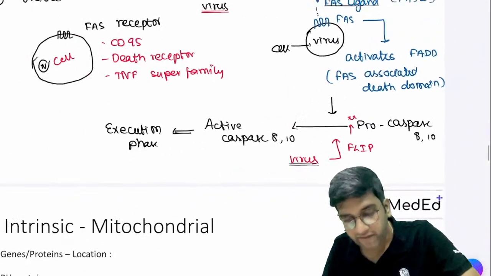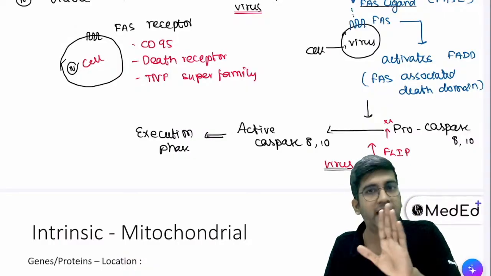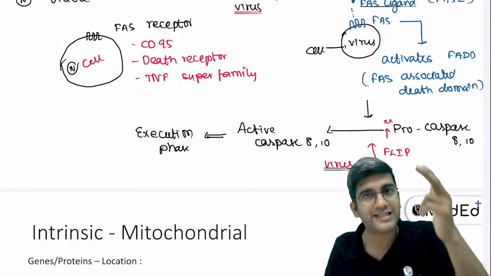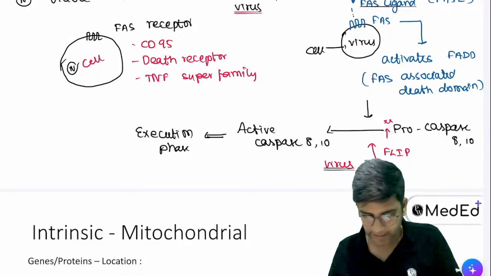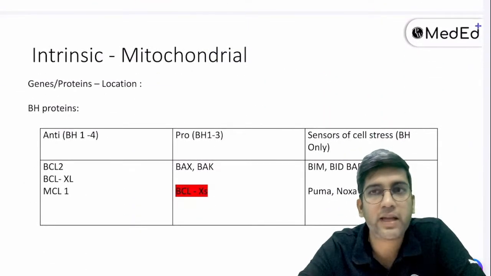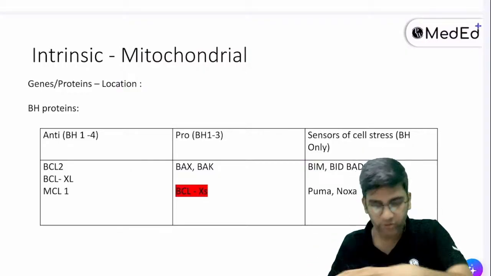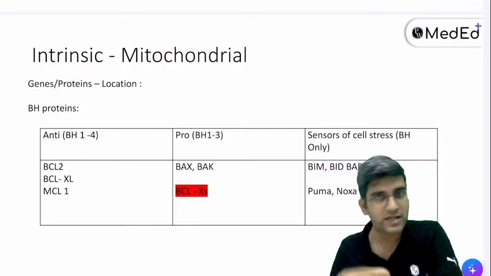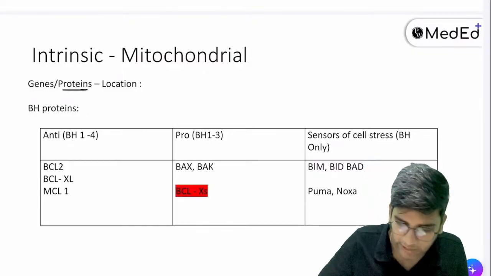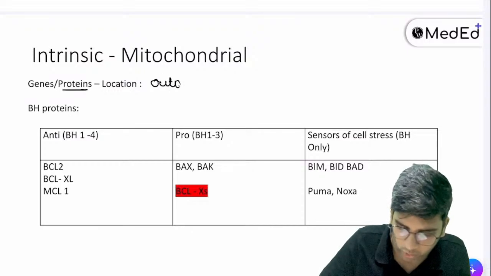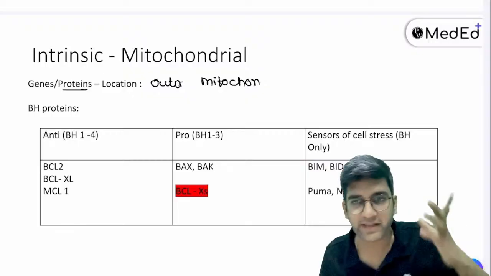Fine. FAS is a receptor normally seen on a cell. It is inactive. FAS will become active once the ligand binds, and the ligand comes from the lymphocyte after infection. Great. Okay, let's go to the intrinsic or the mitochondrial pathway. So I do have a few proteins and a few genes for us to read before understanding what happens in the mitochondrial pathway. All these proteins are located in the outer mitochondrial membrane. Gene obviously will be there in the nucleus.